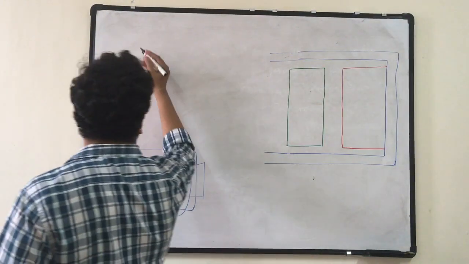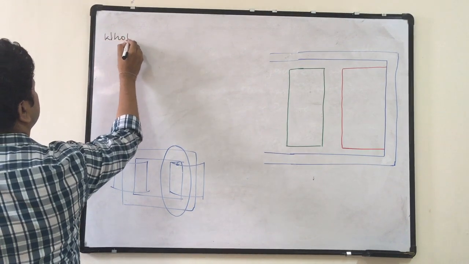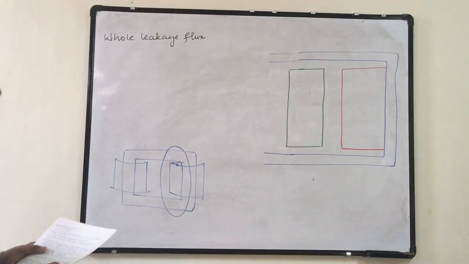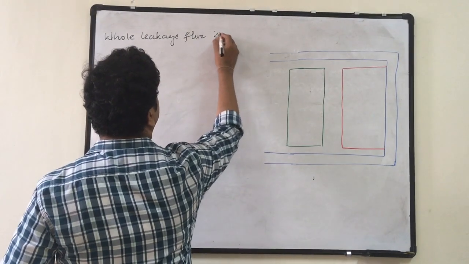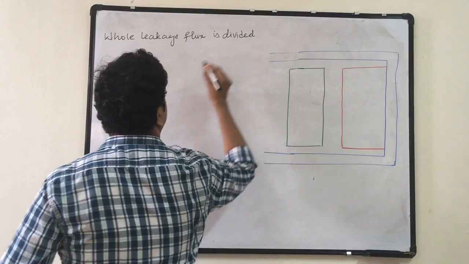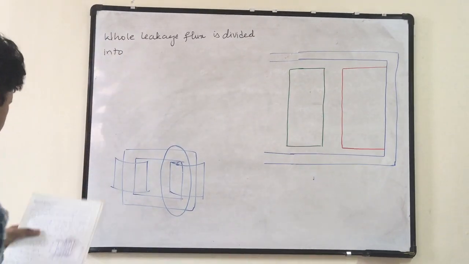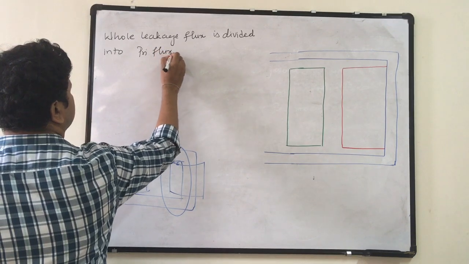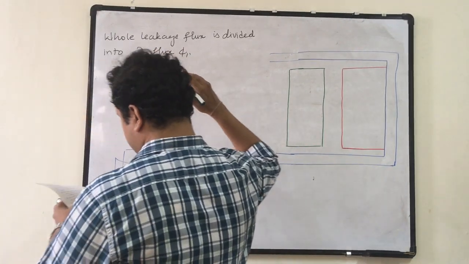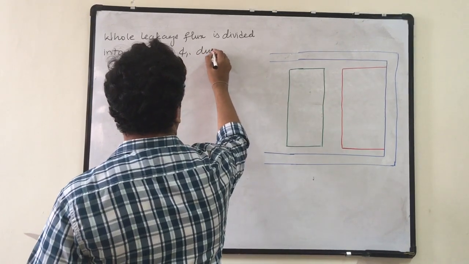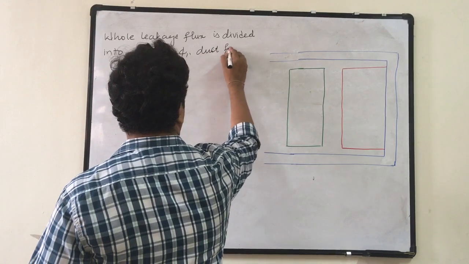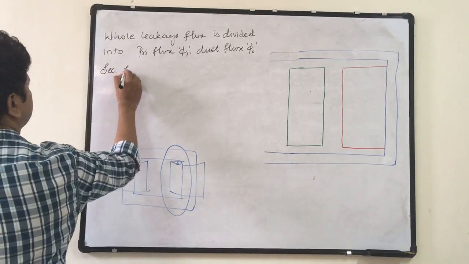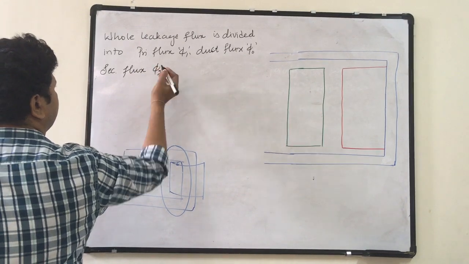So the whole leakage flux is divided into primary flux phi 1, duct flux phi 0, and secondary flux phi 2.